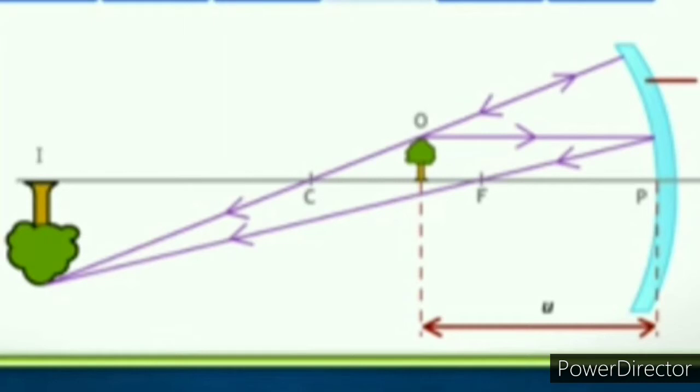But there are certain conditions for when they will give the real image: when the object is placed at its focal point or beyond, means when the object is kept at the focal point or outside the focal point. At that time the image formed will be the real image.